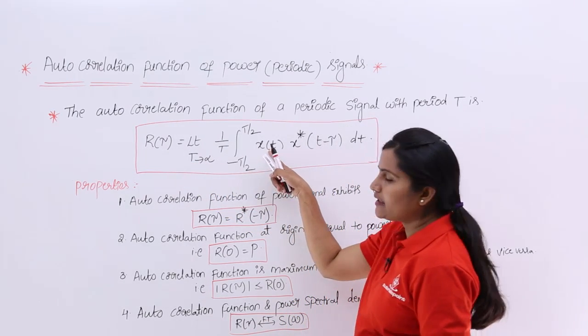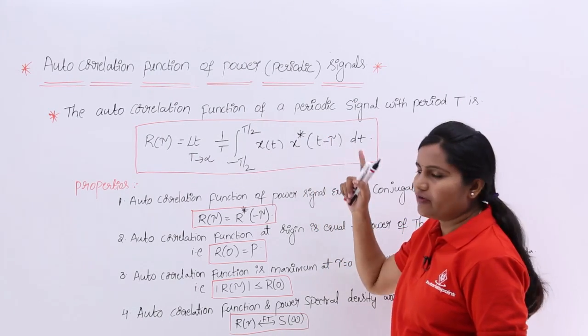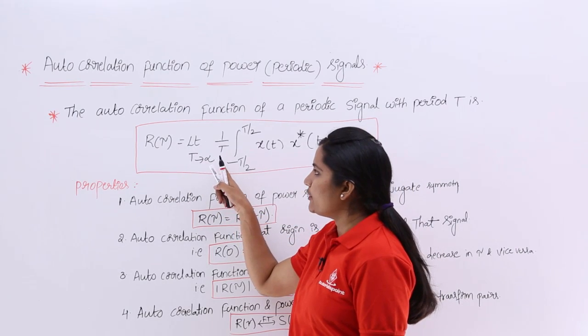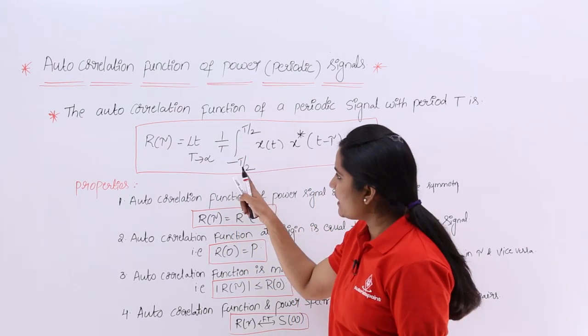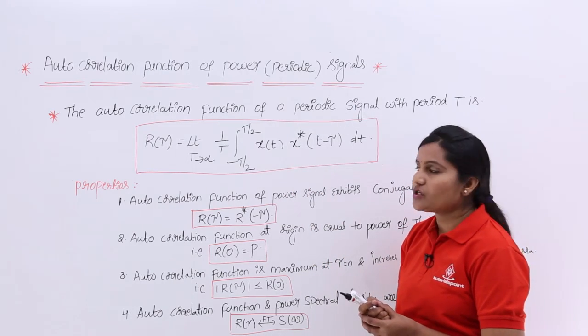We need to calculate autocorrelation function of power signal x of t and its shifted version. So, R of tau is equivalent to limit T tending to infinity 1 by T integral minus T by 2 to T by 2 x of t x star of t minus tau dt.